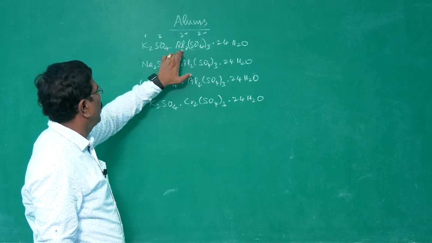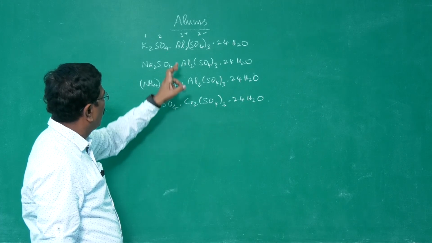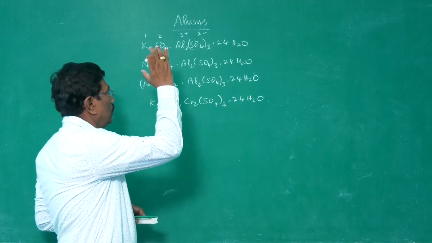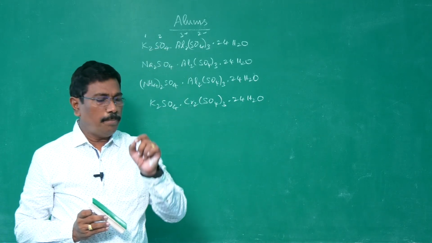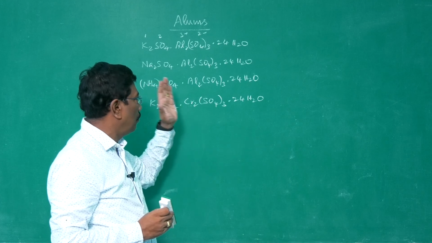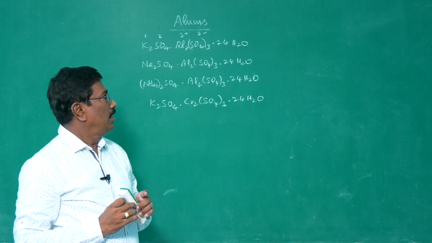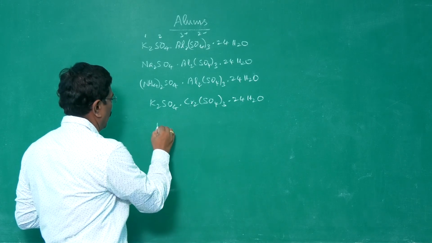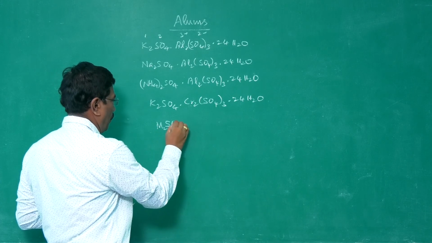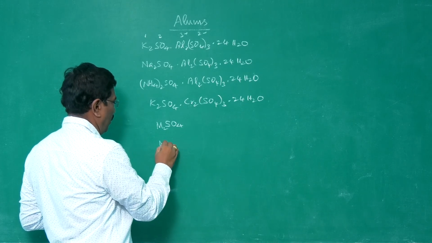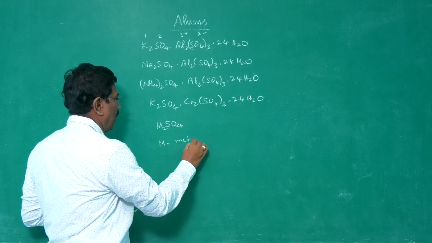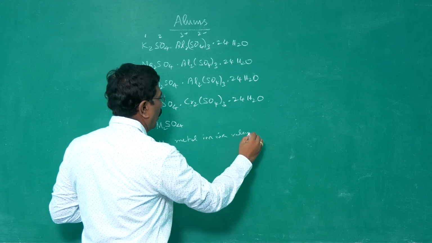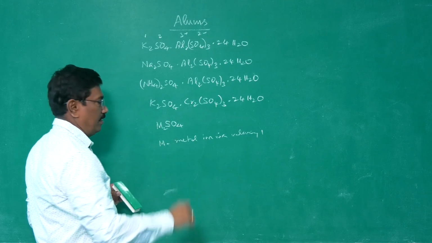So mostly potassium and aluminum. In most of the cases we have seen aluminum. Here instead of aluminum, chromium, but potassium remains. So when we talk about alum, mostly potassium and aluminum are involved, and it is a double salt. In general, we can denote the molecular formula for alums as M2SO4, where M is a monovalent metal ion.